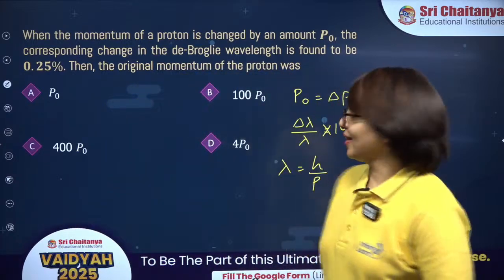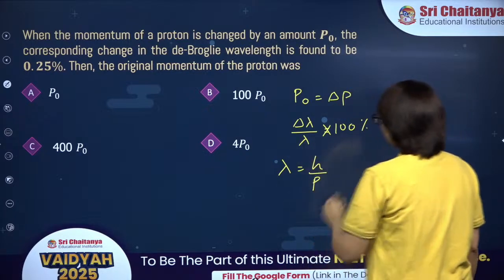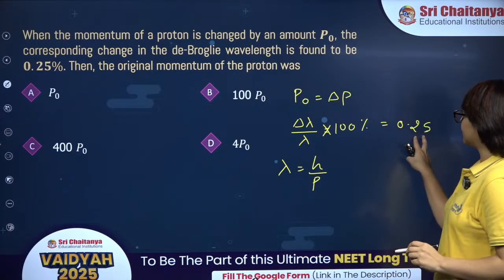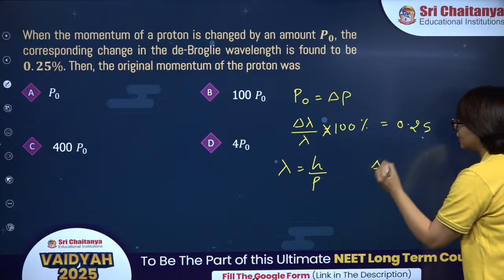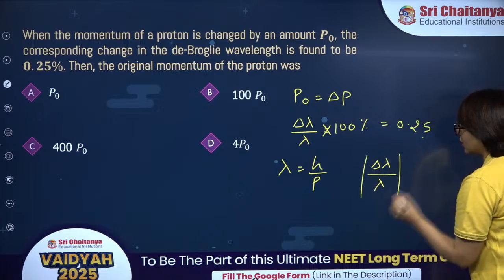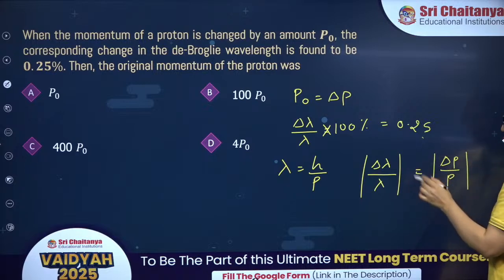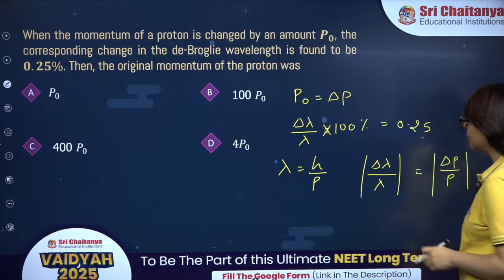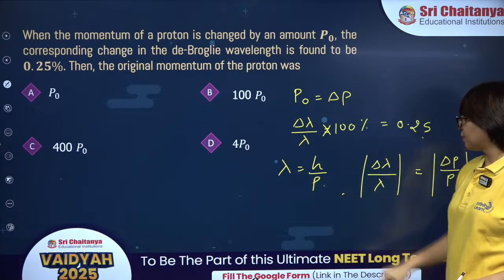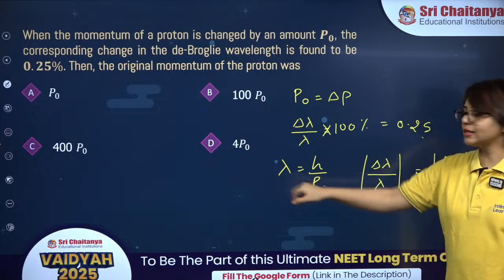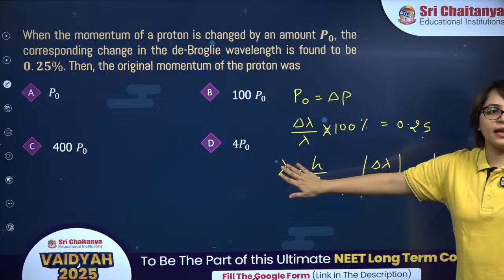So, in this one, you can use the concept here. The percentage change is very small, so you can use the concept of error analysis and write the percentage change in wavelength is equal to percentage change in momentum, into 100% of course. Since the percentage change is very small and lambda is inversely proportional to p, if p increases, lambda decreases. If p decreases, lambda increases. So whatever decrease in p will be there, increase in lambda will appear.